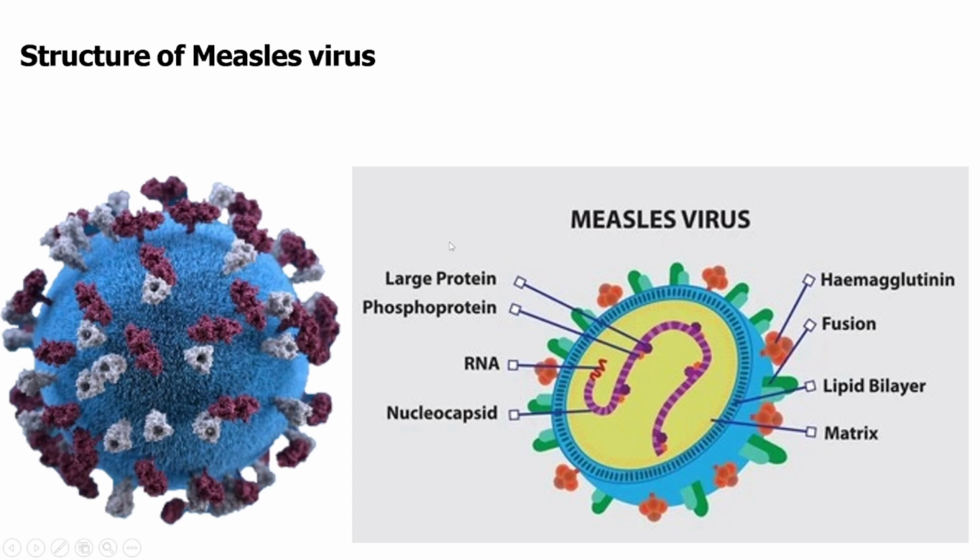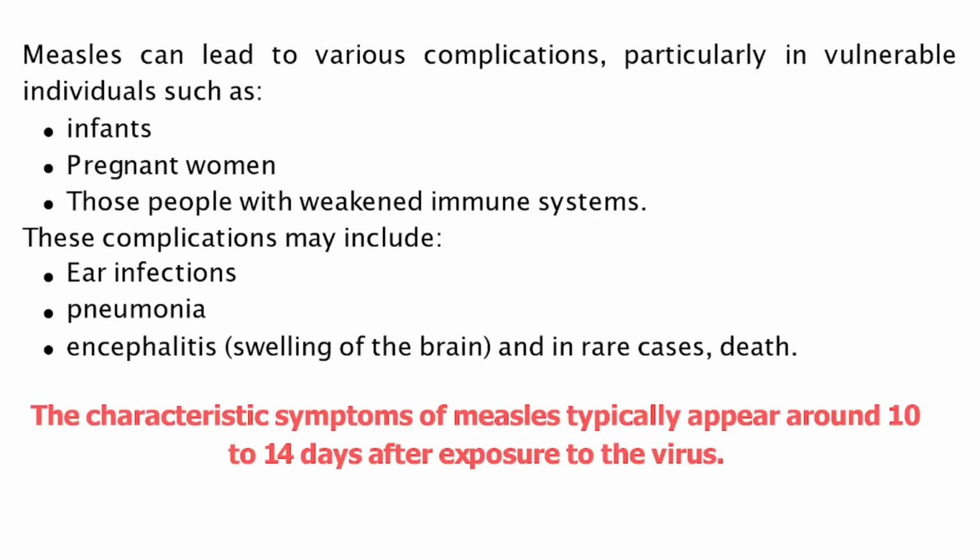The measles virus primarily affects the respiratory epithelium in the nasal tract and then spreads through the lymphatic system, leading to systemic infection. After an incubation period of 10 to 14 days, as we discussed in the previous slide, the symptoms of measles typically appear, including fever, cough, runny nose, red eyes, and a characteristic rash.